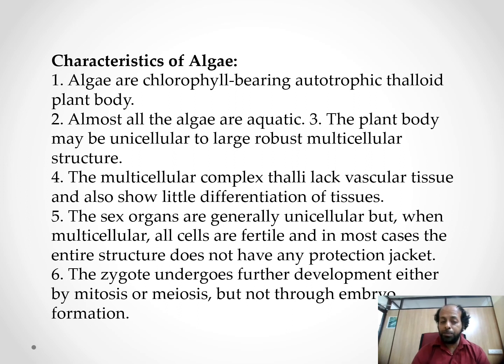The plant body may be unicellular or a large, robust multicellular structure. The multicellular complex has no vascular tissues and shows little differentiation of tissues. The sex organs are generally unicellular, but when multicellular, all cells are fertile, and in most cases the entire structure does not have any protective jacket. Then the sixth point is very important. The zygote undergoes further development either by mitosis or meiosis, but not through embryo formation.